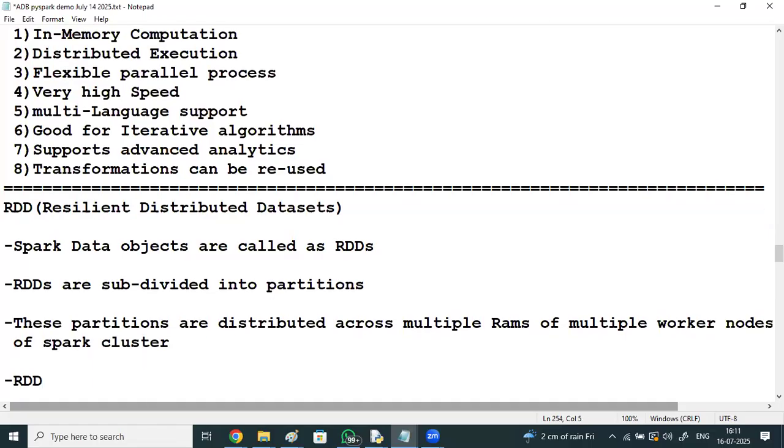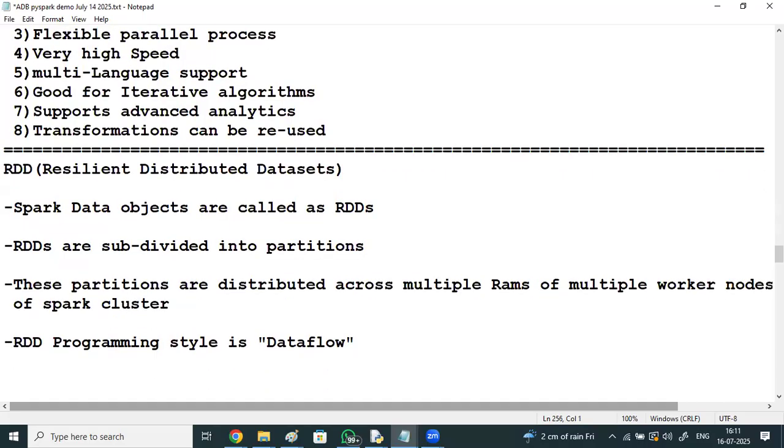RDD, resilient distributed data sets, the programming style. RDD programming style is data flow.